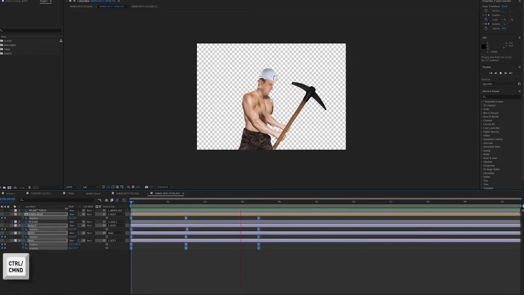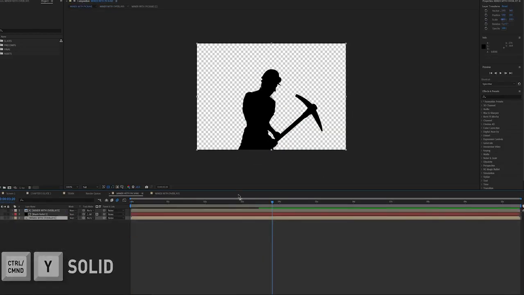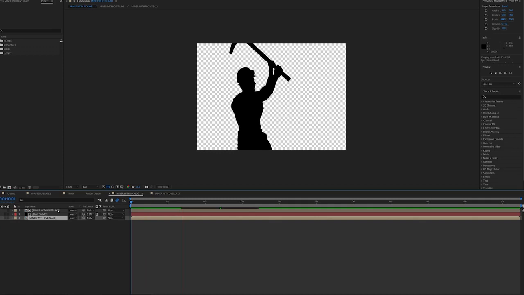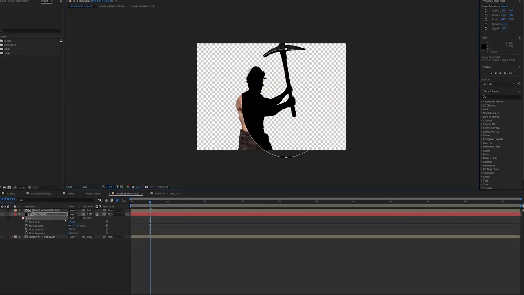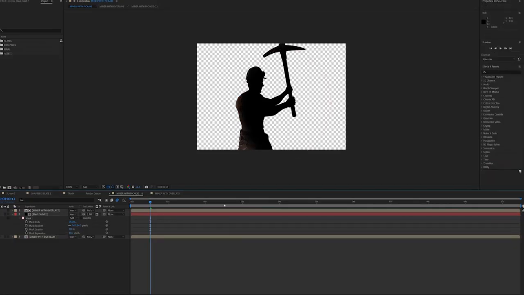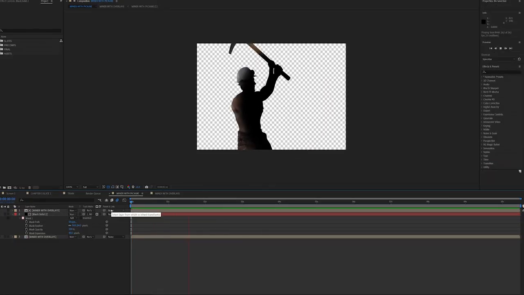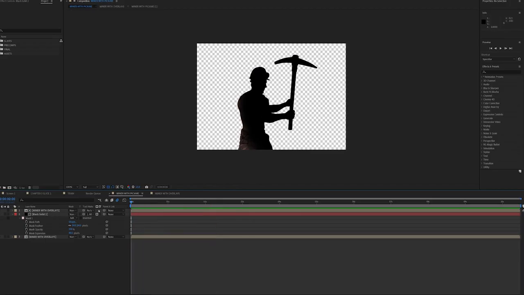I'm going to add a black solid. And I'm going to duplicate the miner with the miner's outline, the miner layer, and I'm going to do a track map, which is going to show the black layer only where the miner can be seen. And then I'm just going to play around with the opacity a little bit so I can get a little bit of detail in of the miner, but not heaps and heaps. I might even feather the black solid, just so it looks like it's kind of like light hitting his back rather than it being just a straight up silhouette.